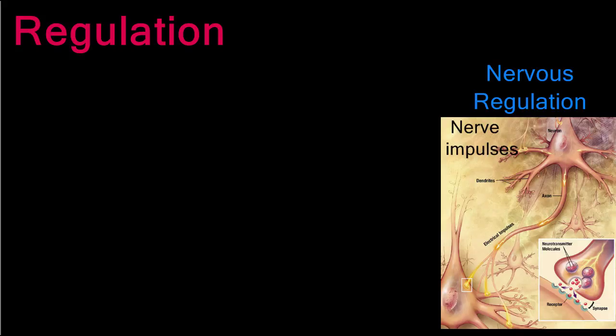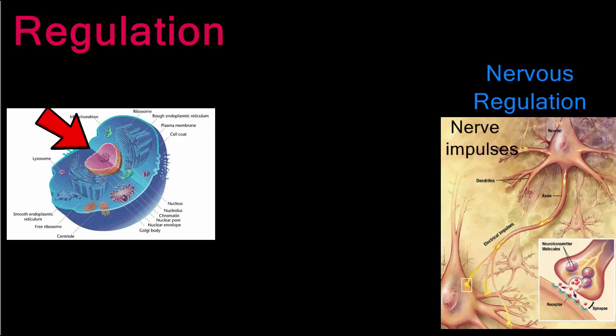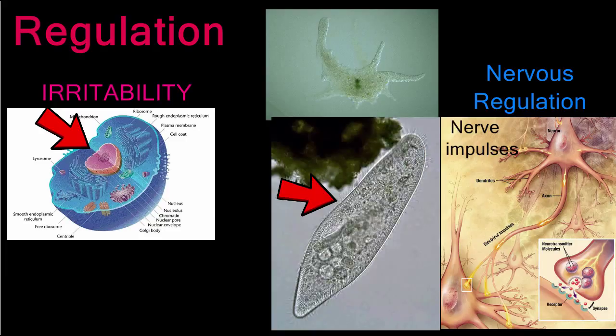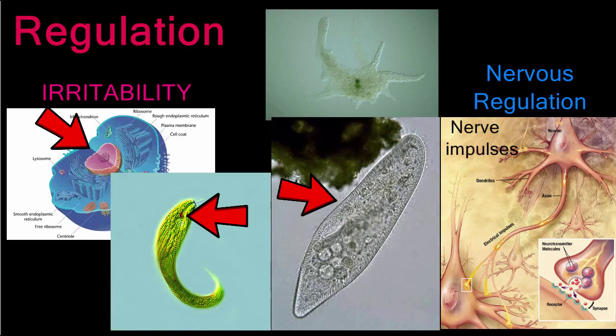While plants rely on chemical regulation alone to maintain homeostasis, other organisms are able to use nervous regulation. The ability of cytoplasm to respond to a stimulus is called irritability. Some unicellular organisms rely on irritability alone to respond to stimuli such as light or touch. Others, like Paramecia, have specialized structures like cilia, while euglenids have an eye spot sensitive to light.